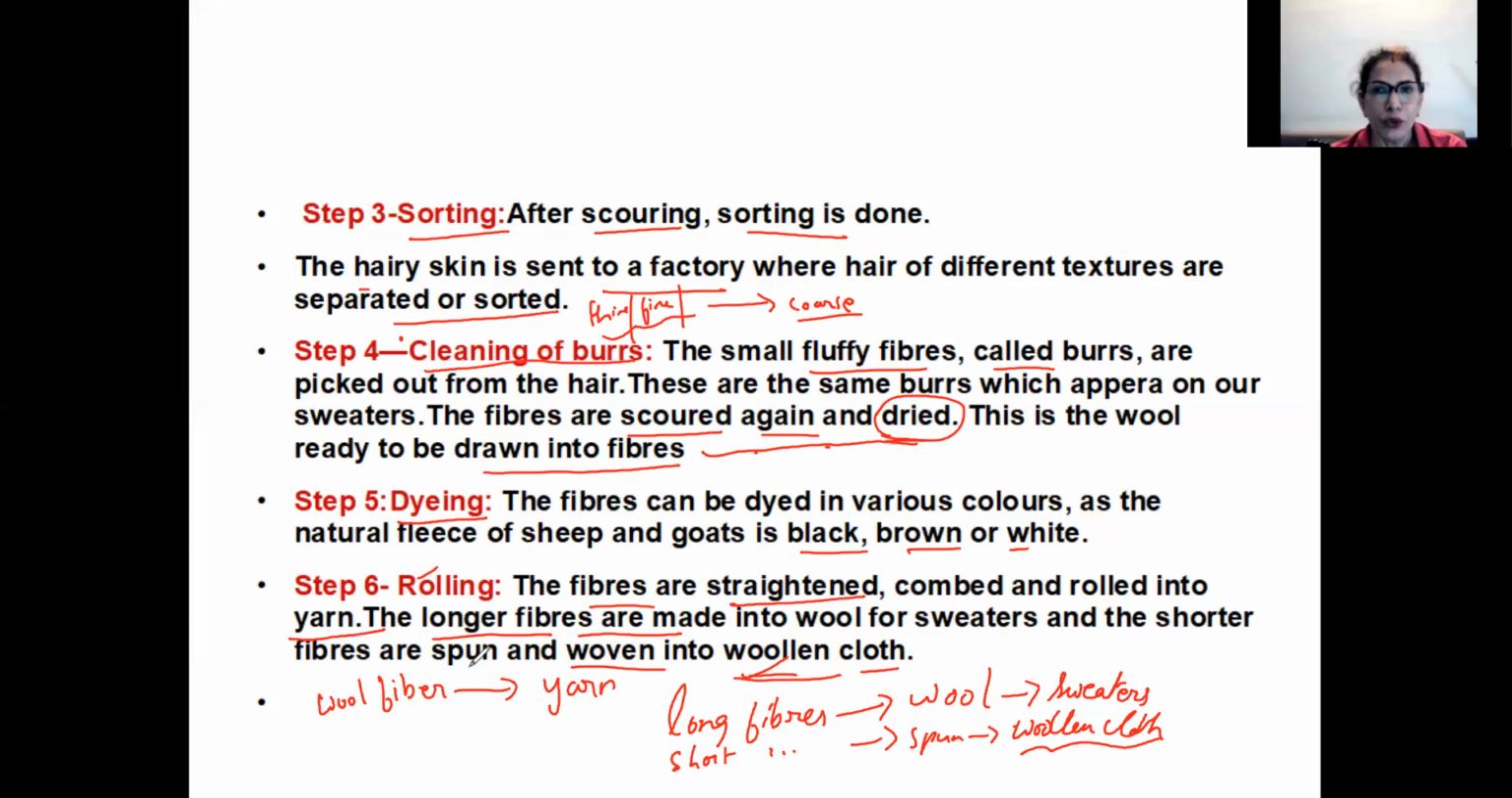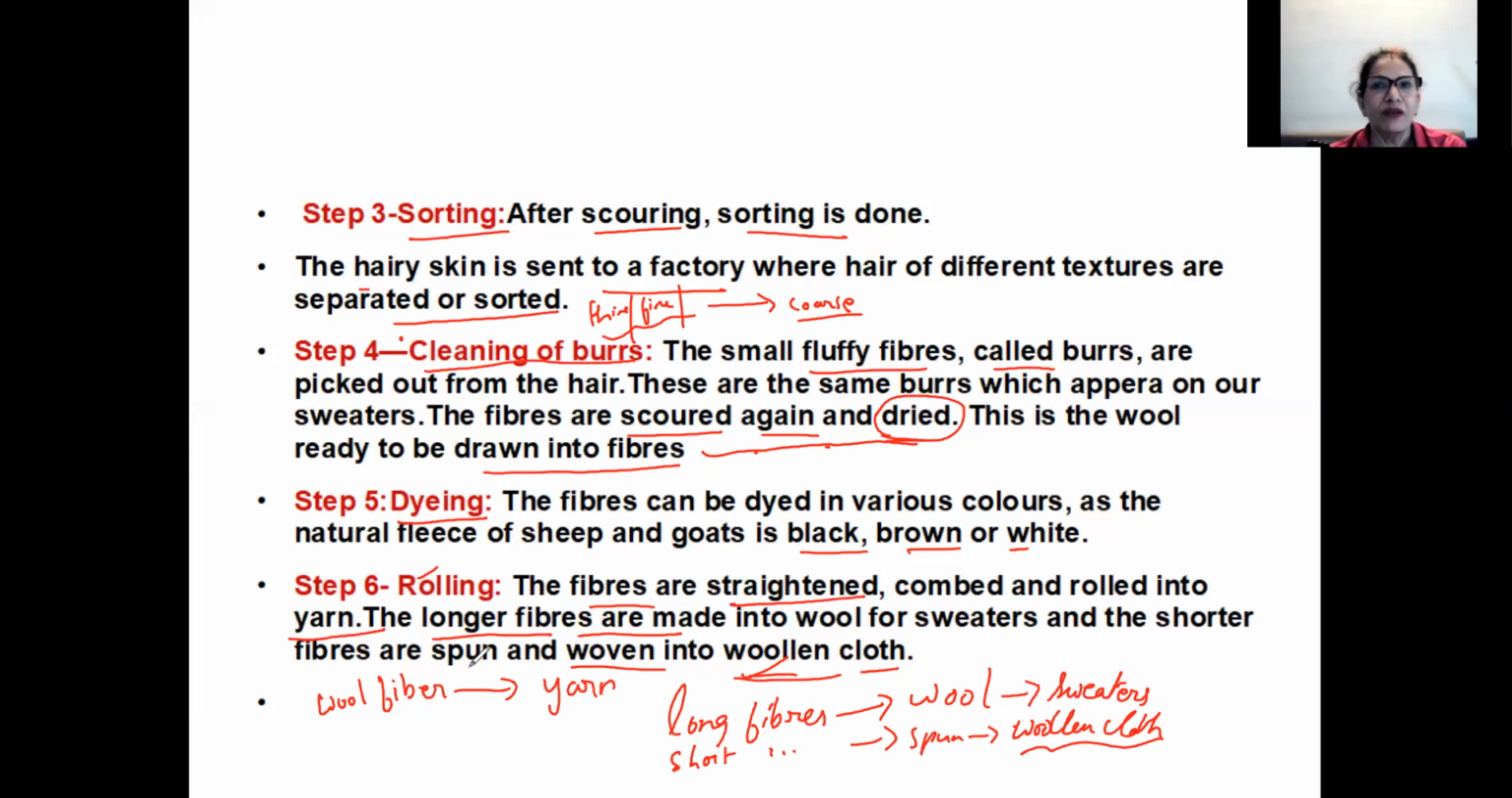So first step was shearing. Second step is scouring, where the shed hair of the sheep is washed nicely in a lot of water so that the dust, dirt, and oil, grease can be removed. Then the third step is sorting of the fleece into the soft or finer fibers and the coarse fibers. And then the fourth step is cleaning of the burrs. There would be fluffy balls on these fibers, so they have to be removed because we want smooth fibers.